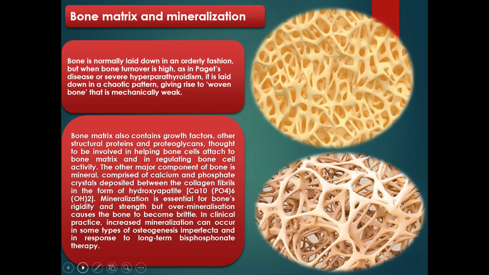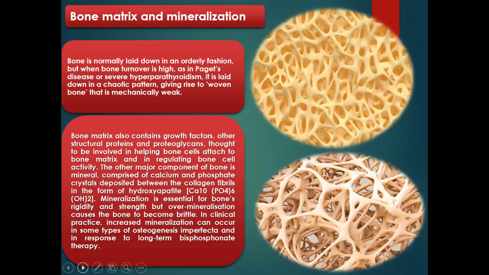But where there is excessive production of these substances, excessive mineralization leads the bone to be brittle in a condition known as osteogenesis imperfecta. Or due to excessive production of bone by the osteoblasts, it leads to Paget disease.